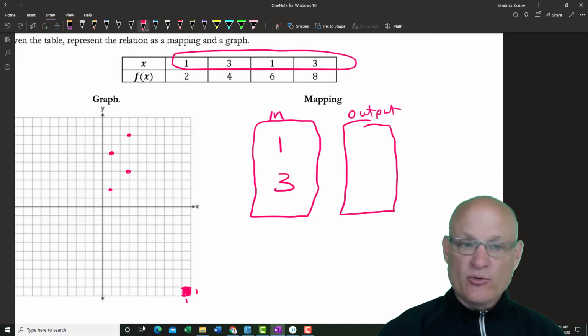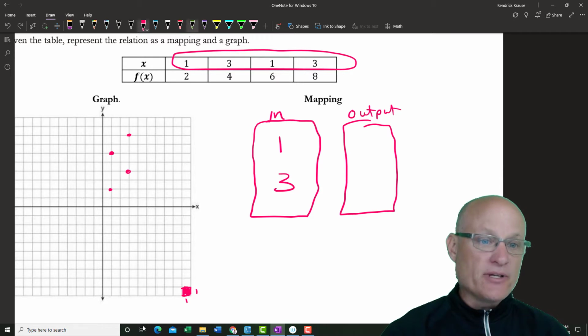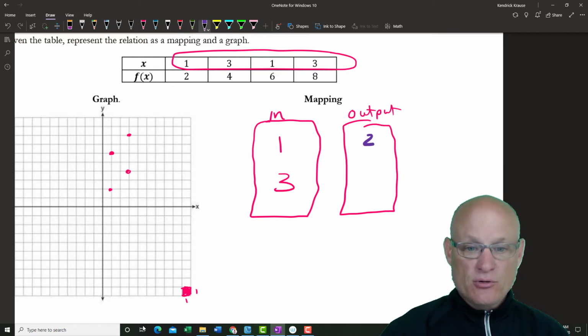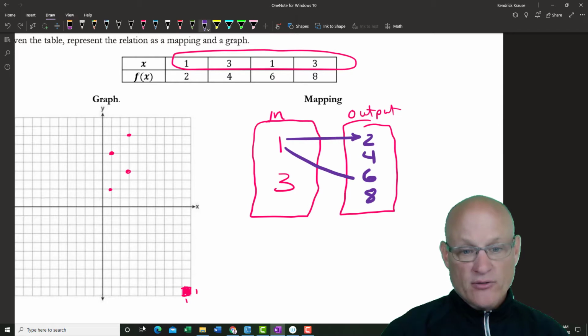These are your only 2 inputs. And my output is 2, 4, 6, 8. 1 goes to 2, and 1 goes to 6. 3 goes to 4, and 3 goes to 8.